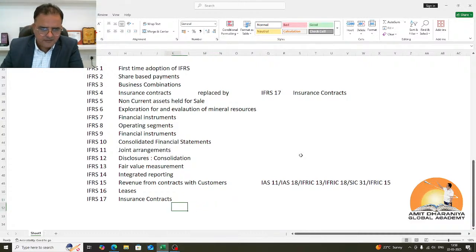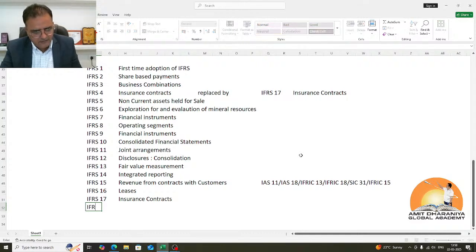The next standard which is going to replace IAS 1 is presentation and disclosure of financial statements. Now this is changing maybe after 45 years. The standard is changing, presentation and disclosure of financial statements.